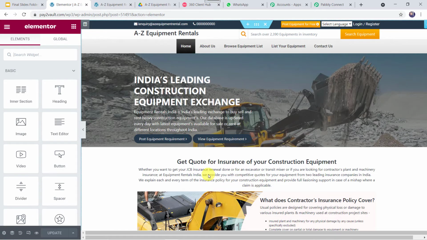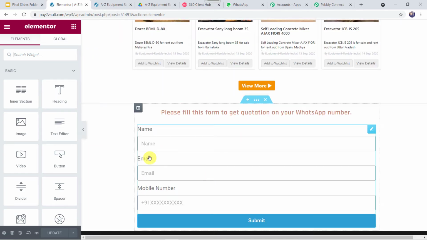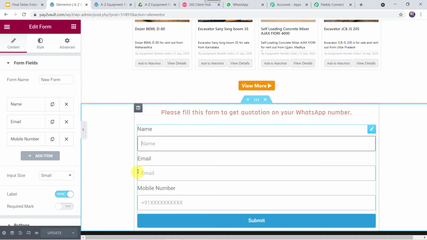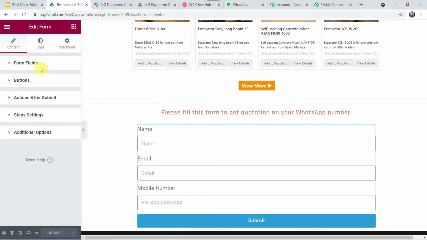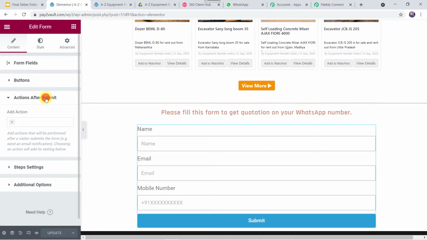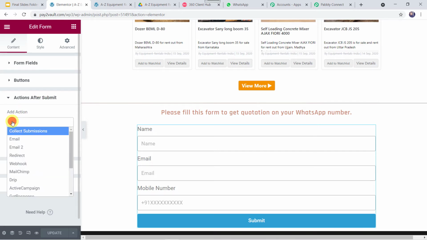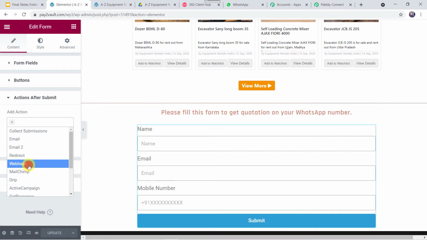So this is my website page and this is the form which I have attached on this particular website. Here I have asked for the name, email address and mobile number of the clients. Now here on the left side we can find several options. We have to come to this Actions After Submit option. Simply click on this, and here we have to add the action. Click on this plus sign and here we have to add the webhook.